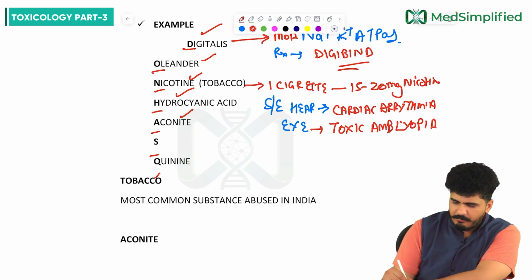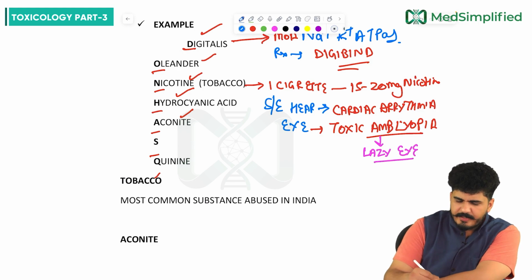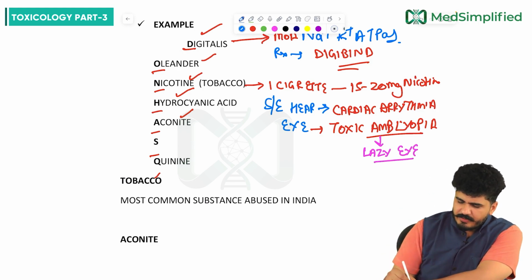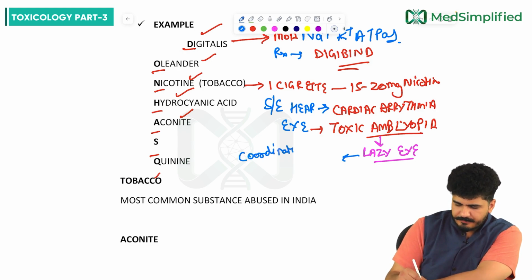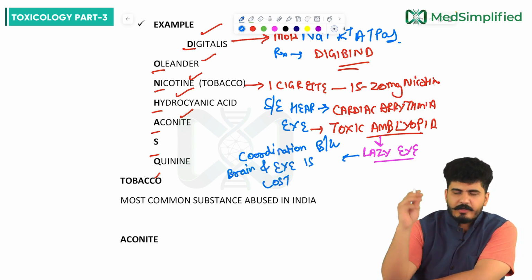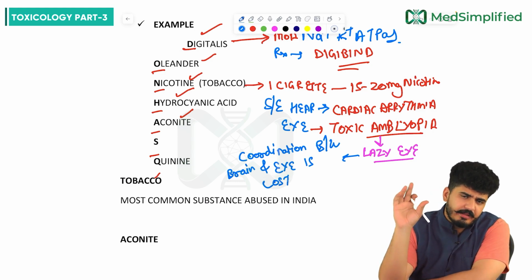What do you mean by amblyopia? The word amblyopia means lazy eye. Lazy eye means the coordination between brain and eye is lost. The eye will not see.